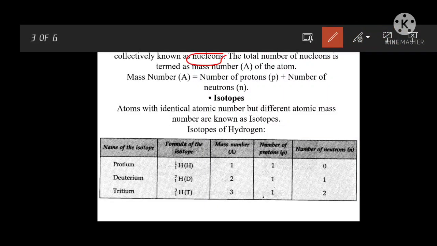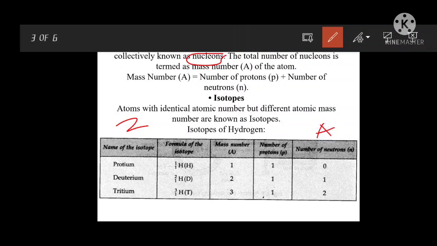After writing the notation, there are some terms: isotopes and isobars. What are isotopes? Isotopes are atoms which have the same atomic number, that is, Z is the same, but different mass number.